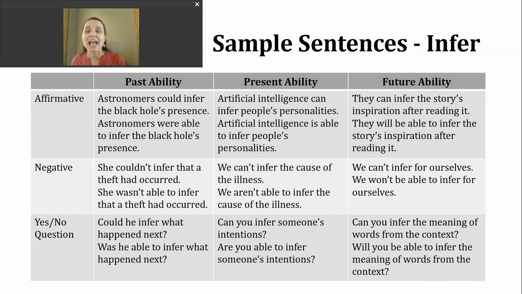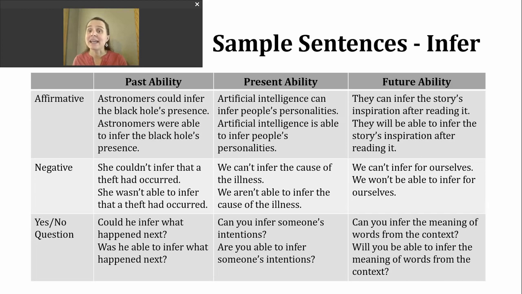Lastly, let's take a look at future ability. We're going to continue to use the modal can to talk about things we are able to do in the future. For the second way, using that be able to, we're going to use will be to signal that it's future. Here are two examples. They can infer the story's inspiration after reading it. They will be able to infer the story's inspiration after reading it.